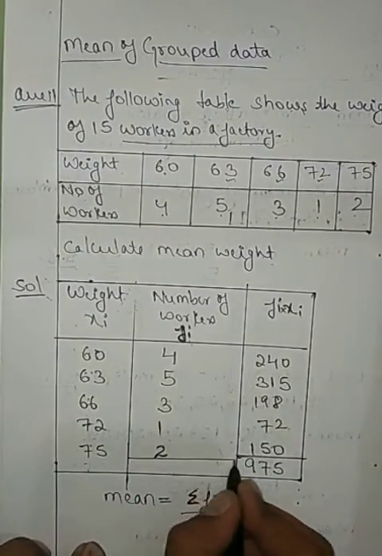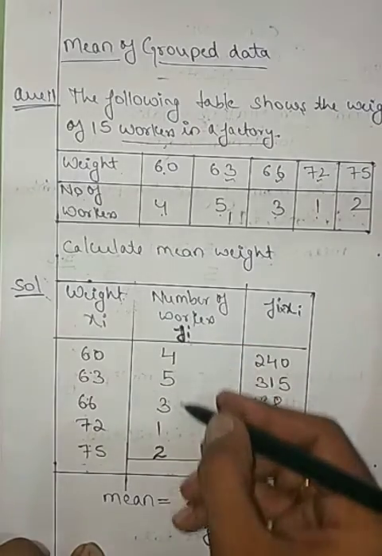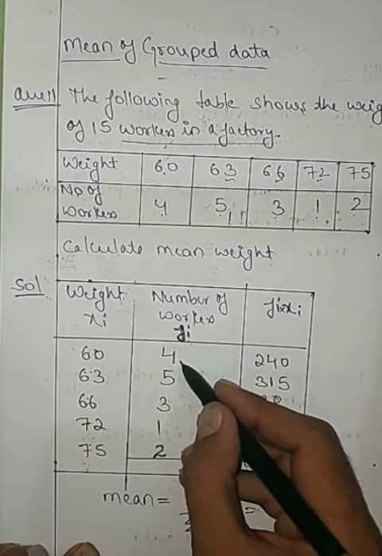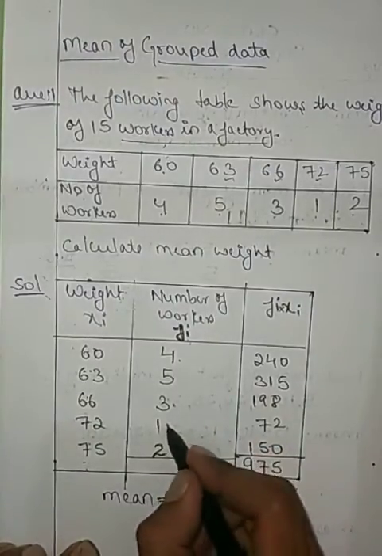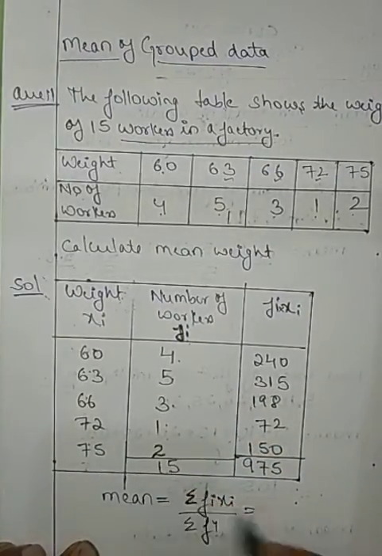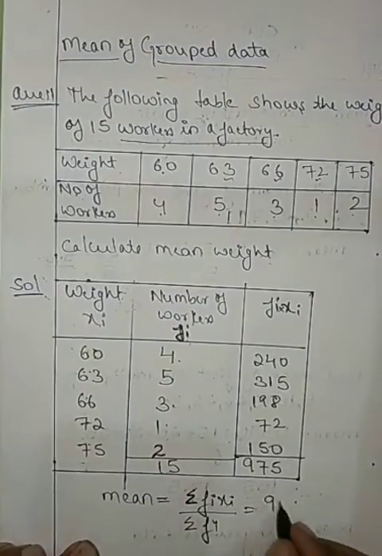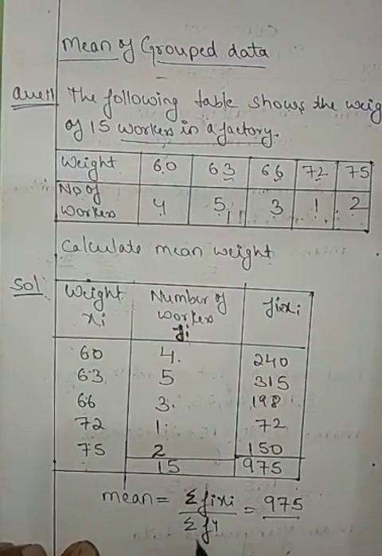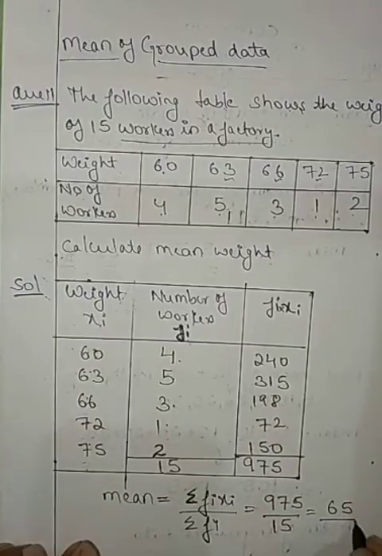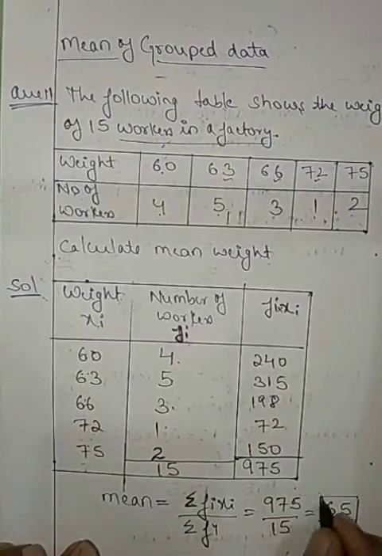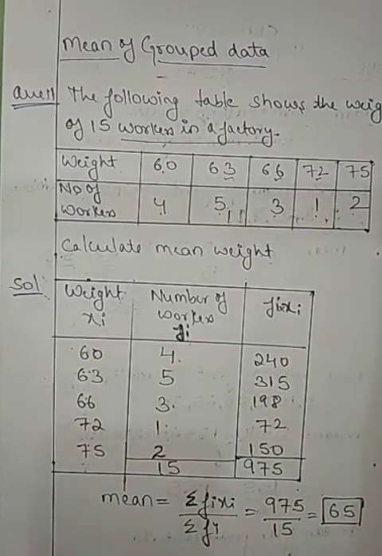And here summation Fi means the sum of all these: 4 plus 5 is 9, 9 plus 3 is 12, 12 plus 1 is 13, 13 plus 2 is 15. Now put the values: 975 upon summation Fi, which is 15. So what will be the answer? The answer is 65. So this 65 is the mean in this case, in the form of grouped data.